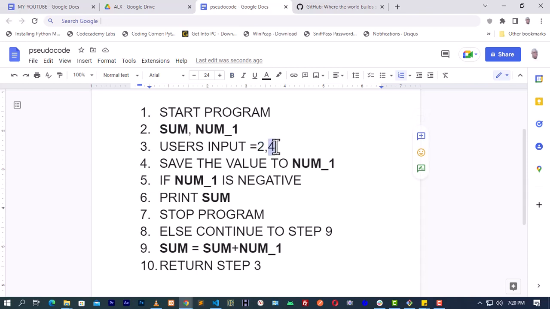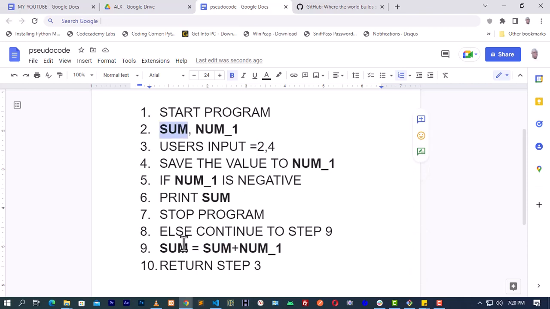Now if the user entered 4, it will be saved into num1. It will check whether that 4 is negative. If it is not negative, it will continue to step 9. Now step 9 says that number, which is 4, plus sum, which is 2, the first number which is being stored here.